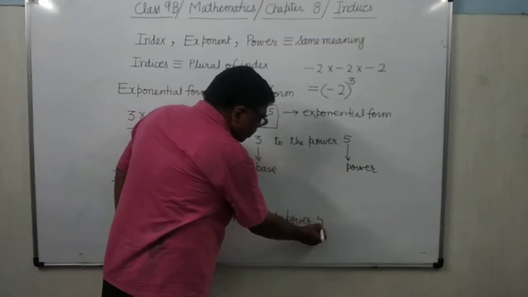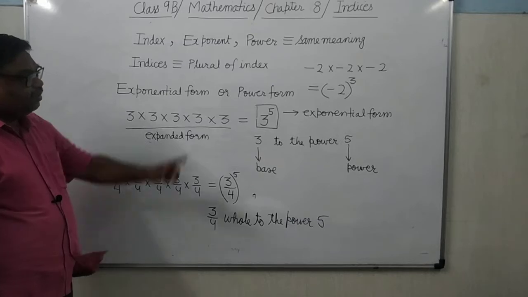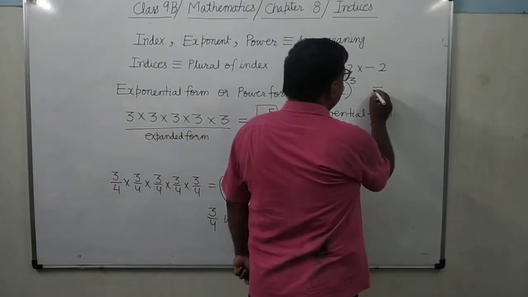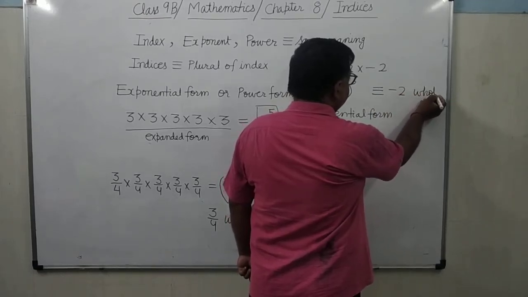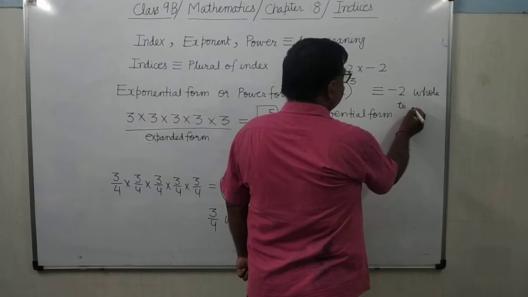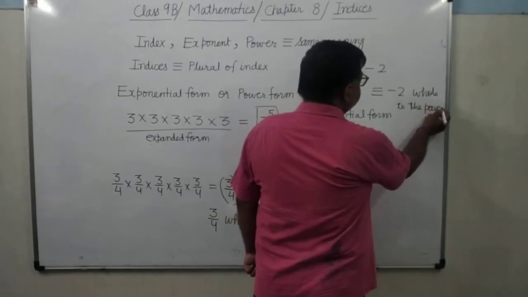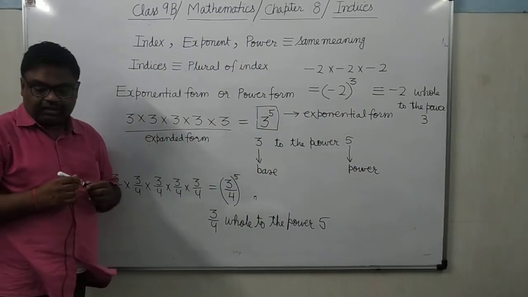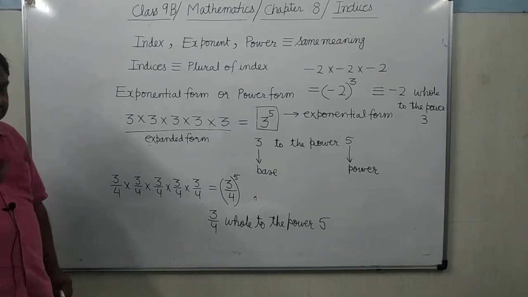3 by 4 whole to the power 5. It's clear? Similarly, we will write minus 2 whole to the power 3. It's clear? Minus 2 whole to the power 3.